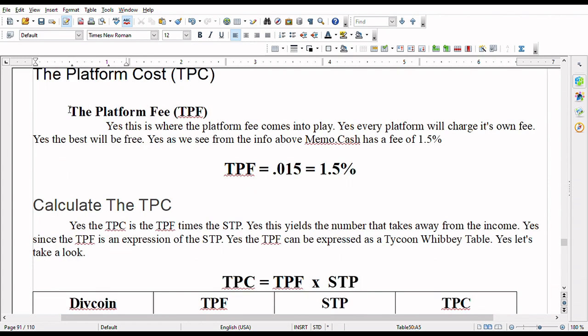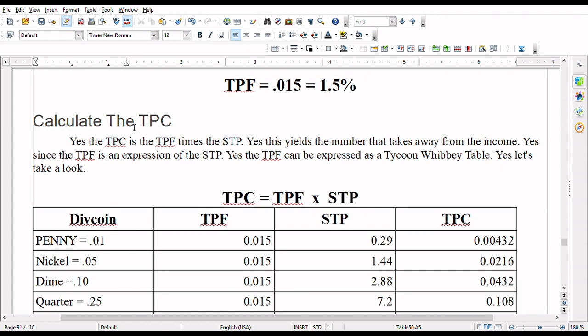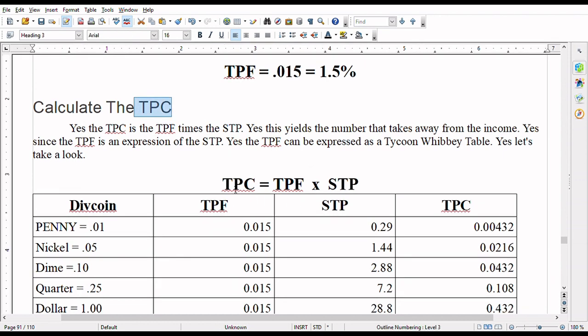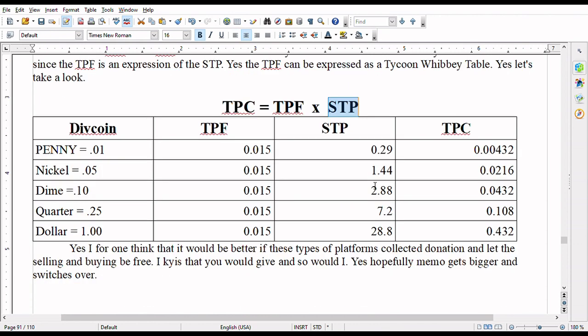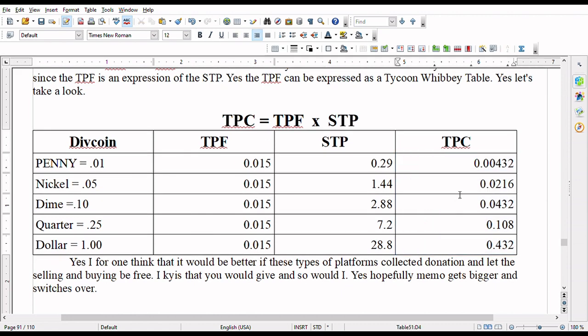And that brings us to the platform cost, because we love Memo.cash. We love it. And it has a platform fee of 1.5%. And of course, yes, in order to calculate the TPC, we say that yes, the TPC is equal to the TPF times the STP. And so we see that we're getting these very small numbers for the STP, but they do ratchet up. Like 4 cents, that's huge. Yeah, that's huge, man. All the numbers should look like this. Yeah. But we deal with what we have to deal with, and it's in the bigness that we can have the smallness, yes?